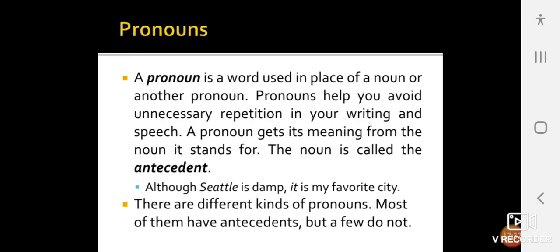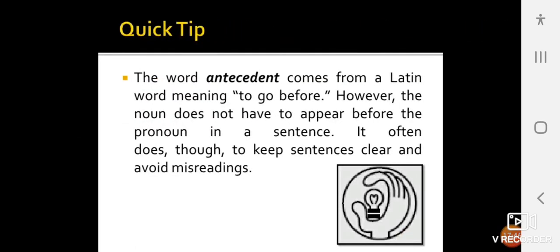Although Seattle is damp, it is my favorite city. So "it" is a pronoun. There are different kinds of pronouns. Most of them have antecedents, but a few do not. The word antecedent comes from a Latin word meaning "to go before." However, the noun does not have to appear before the pronoun in a sentence. It often does, though, to keep sentences clear and avoid misreadings.